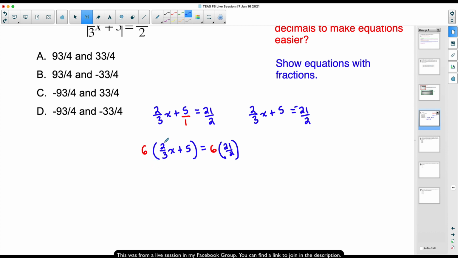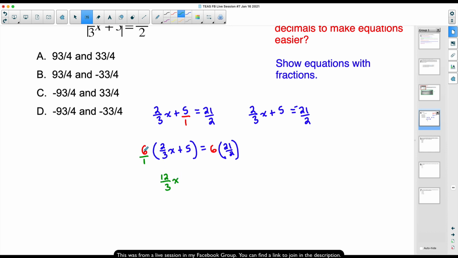If you were to take 6 times 2/3, 6 times 2, that's going to give us 12. And I'll take it step by step with you. That's no problem. 6 times 2 gives us 12. And some people make a mistake and multiply 6 by 3. That is not correct, because technically this is 6 over 1. So 6 times 2, 12. 1 times 3 is 3, and then we have our x.